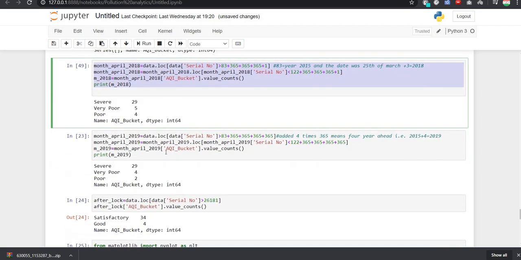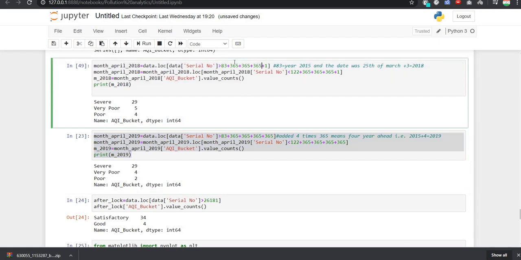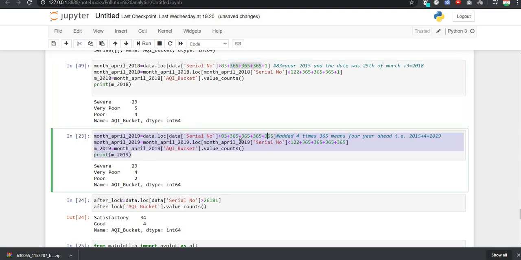The same thing we did for the year 2019, and here you can see that for 2018 we have used 3 times 365. Here we have used 4 times 365. That means if we add 4 times 365, meaning 4 years ahead, that is 2015 plus 4 is equal to 2019. The same thing we did here. And after doing so, since 2016 was a leap year, I guess, we have to add one here also and one here also.